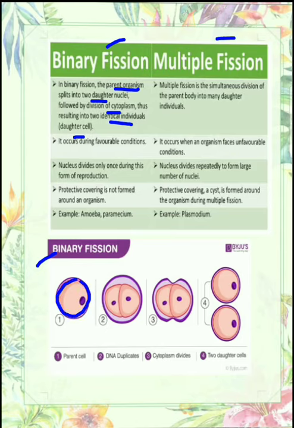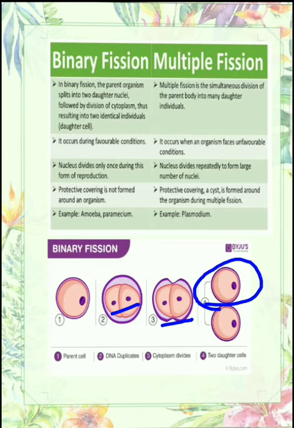In this case, this is the cell and this is the nucleus. So first of all, the nucleus of the parent organism divides into two. You can see in this diagram that here are two nuclei, and after that the cytoplasm divides, and there is the formation of two cells. So it is binary fission.